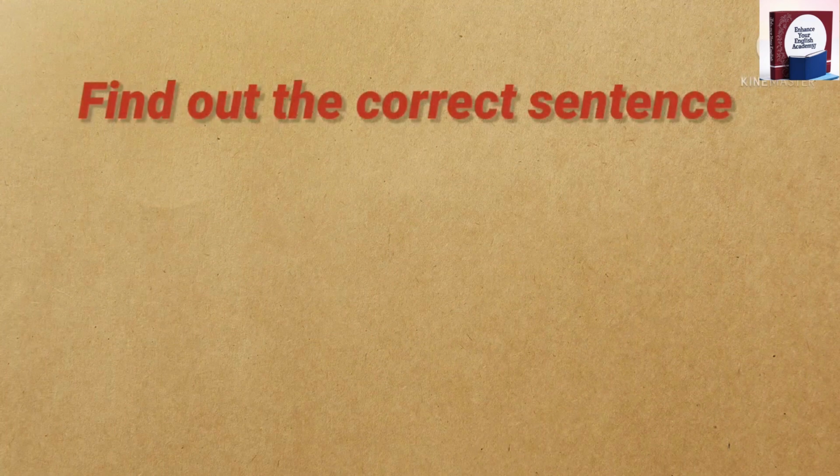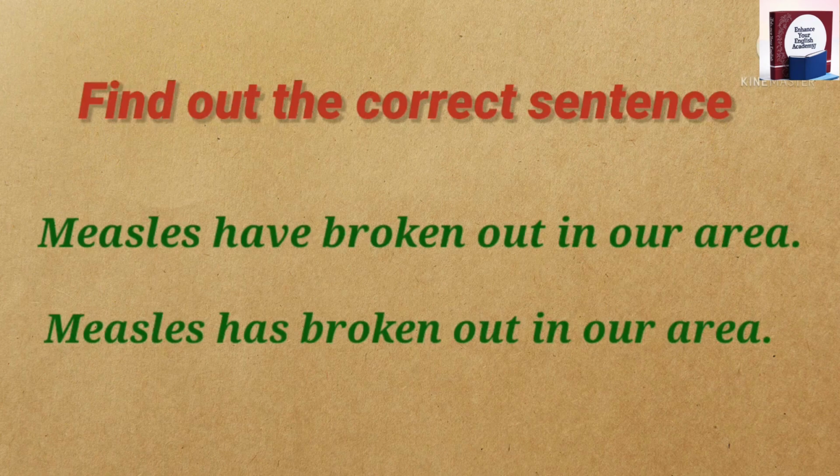Some nouns are plural in form, but they are used as singular. For example, measles have broken out in our area. Measles has broken out in our area. Has is correct, not have. Diseases like mumps and measles are singular in form, though they end with S.